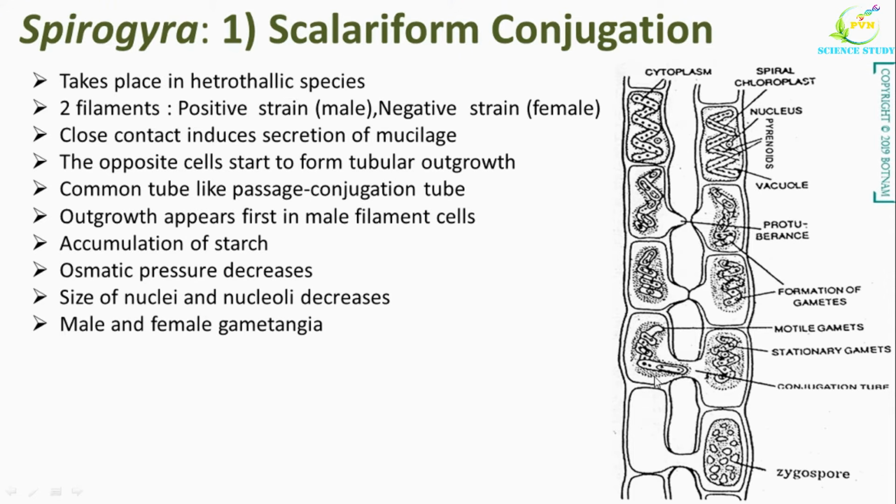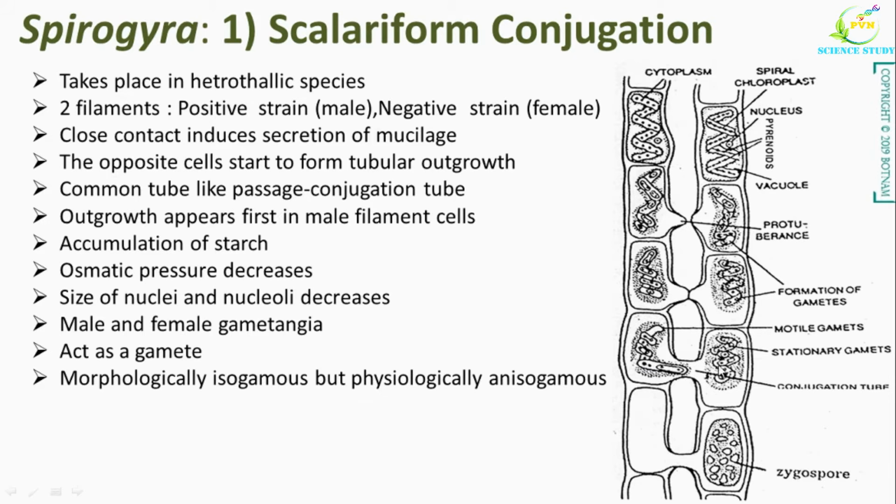Now, the cells of male filament are called male gametangia, while the cells of the female filament are called female gametangia. The entire protoplast of these cells contracts from the cell wall and it acts as a gamete. So now this is the male gamete and this is the female gamete. Both these gametes are known as isogametes because they look similar in their morphology but they behave differently. The reproduction is physiologically anisogamous because one gamete is more active, that is the male gamete, and the other gamete is passive, that is known as the female gamete.